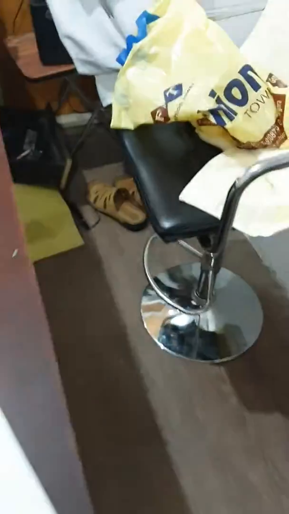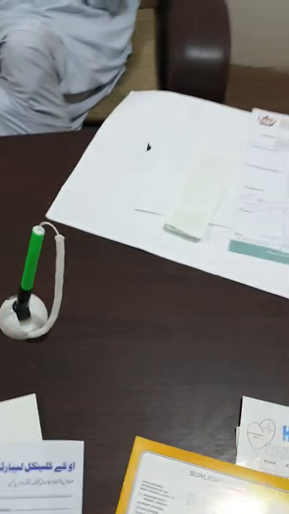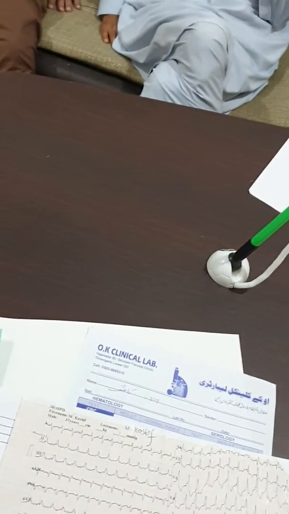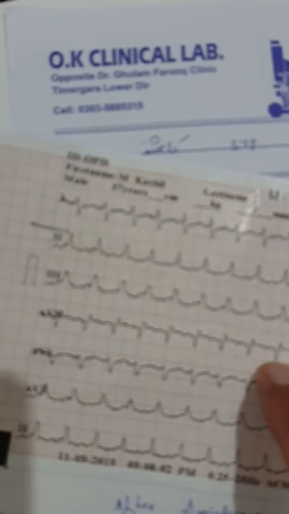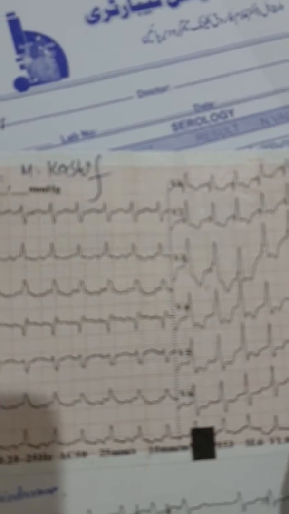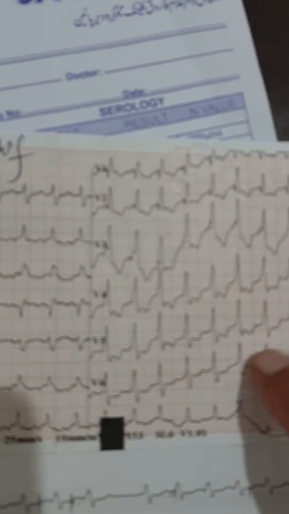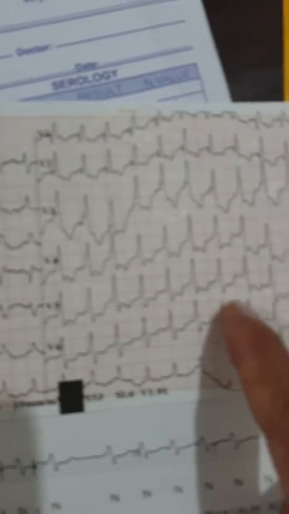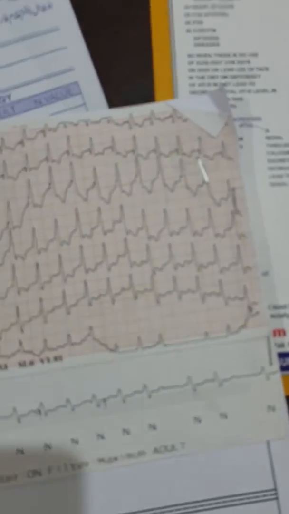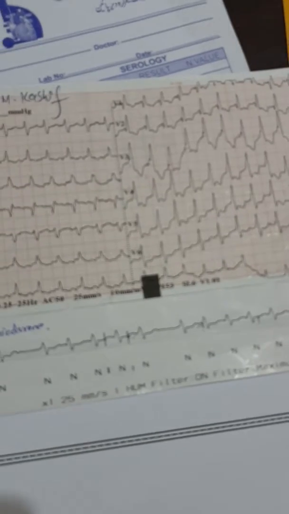in this ward. Because as everyone knows, there is the R on T phenomenon. Just look at this ECG, as mentioned in the Quran, Zaikatul Mawad. If you look at this ECG, this is called R, this is called S, and this is called T. This area is just 2 milliseconds. But when this R comes on the T, when the R hits the T, that is the R on T phenomenon. And everyone knows what the consequences are.